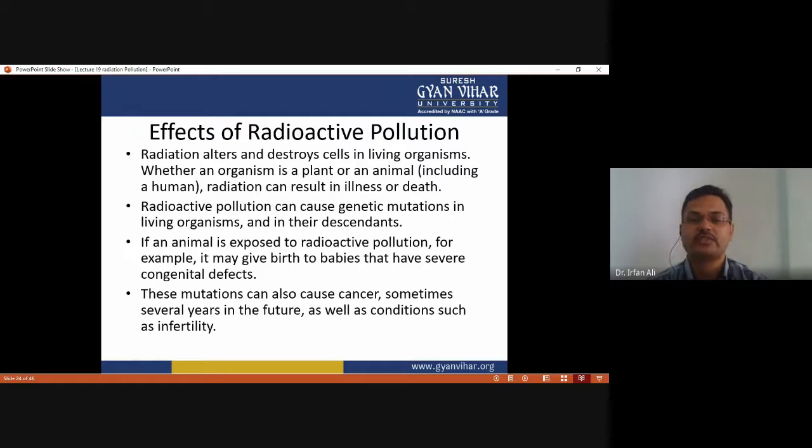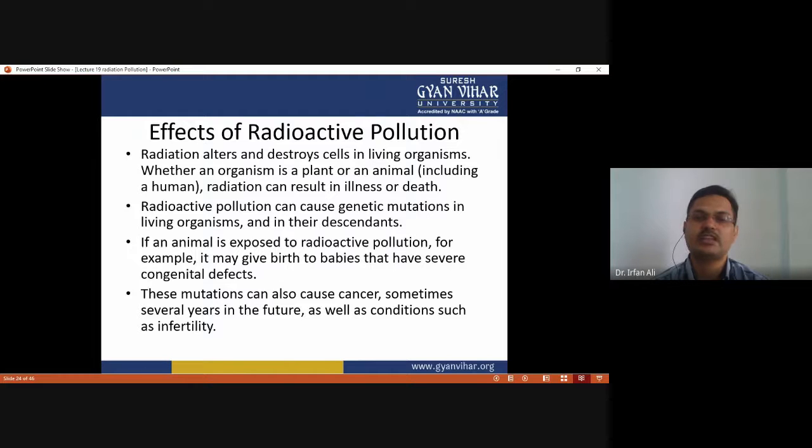And now we have to discuss what the effects of radioactive pollution are. Radiation alters and destroys cells in living organisms, whether the organism is a plant or an animal, and humans are also affected by radiation pollution. Radiation can result in illness or death. Radioactive pollution can cause genetic mutation in living organisms and in their descendants.